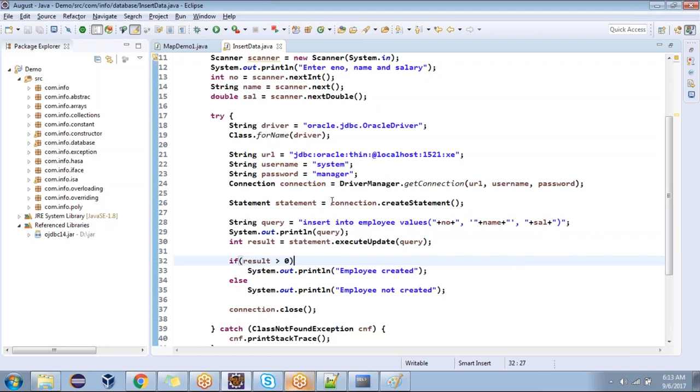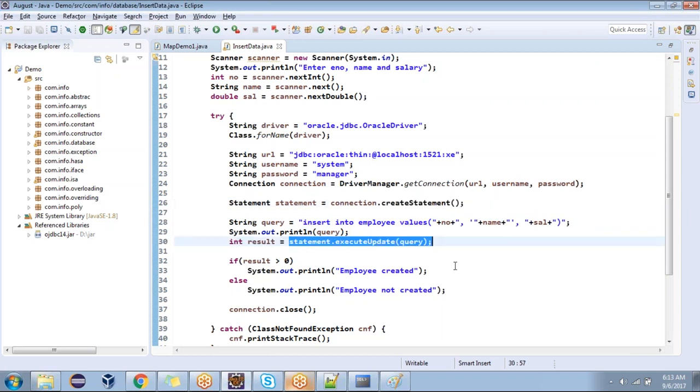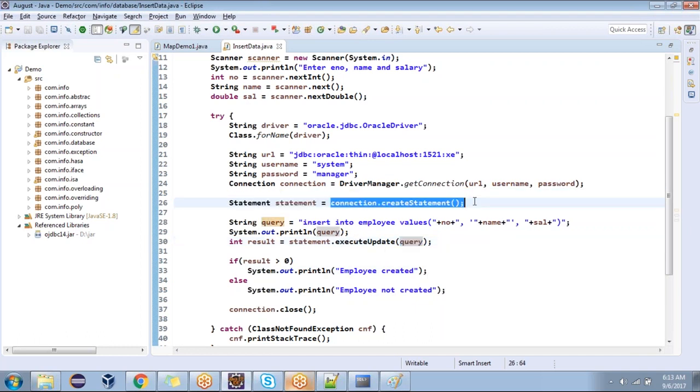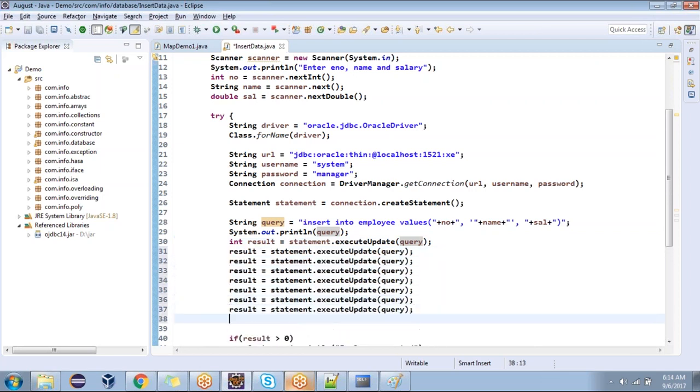When you are creating the statement, are you passing any query? No. When you are executing the query, you are passing it. When you are creating the statement, you are not passing any query. When you are trying to execute a statement, then you are passing the query. Suppose you want to execute the same query 10 times, we need to pass it every time or not? How many times are we passing the query? In this example, assume 10 times.